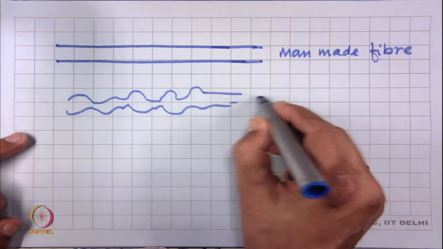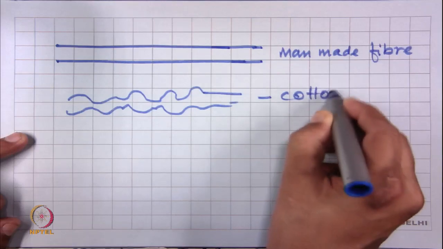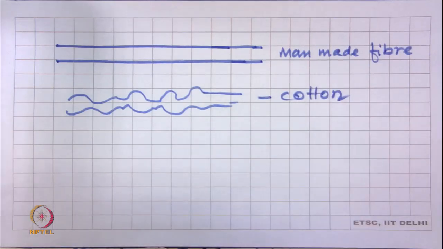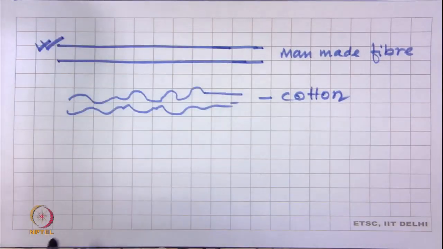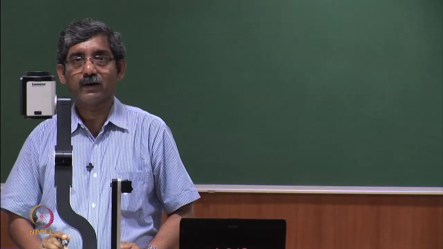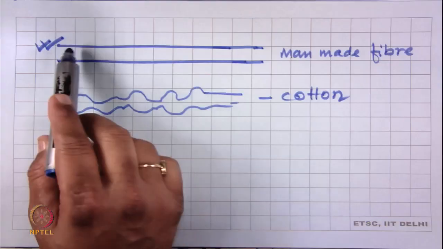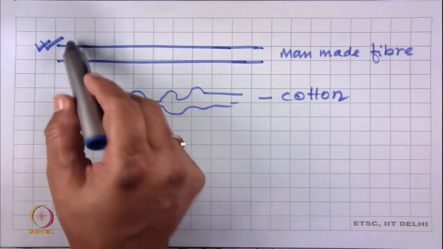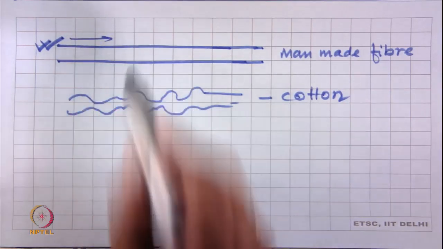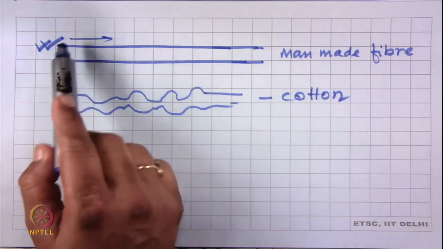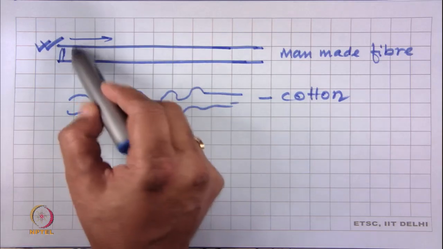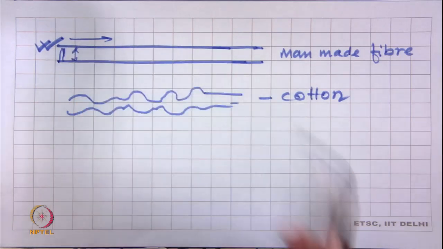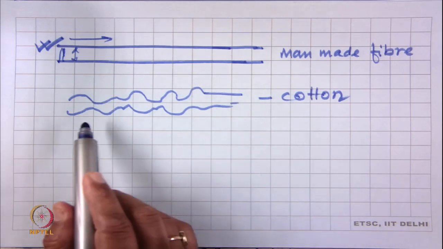It is easy to test man-made fiber in single fiber form. The advantage of man-made fiber is that it is totally uniform along the length. The cross sectional shape or diameter is the same throughout the length. But in case of cotton it varies.